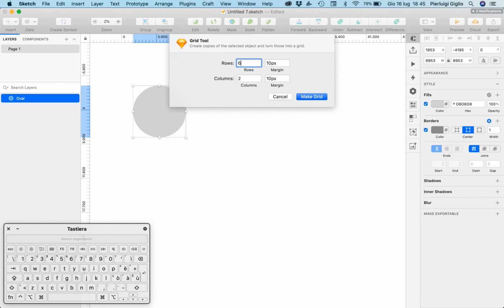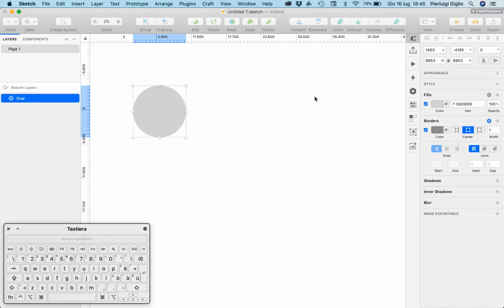So if, for example, we want to go with 6 rows and 6 columns and have a 10 pixel margin between these, you can always click here and just drag, and as you can see, it's a very easy way to add more or less margin directly. We're going to enter 30 pixels, then click on Make Grid.